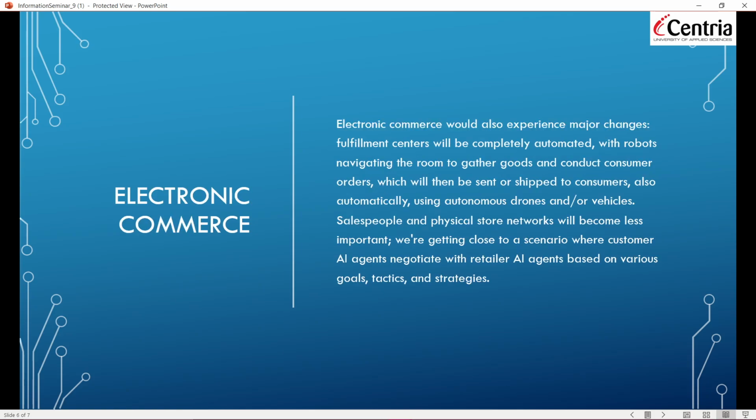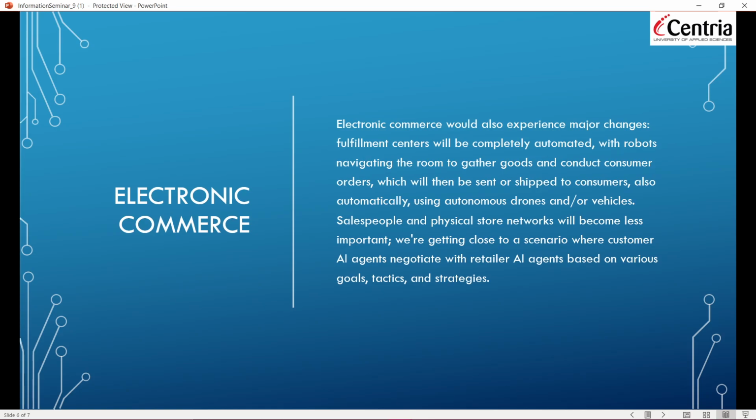Electronic commerce, yes, of course, AI can take over electronic commerce also. Electronic commerce would also experience major changes. Fulfillment centers will be completely automated, with robots navigating the rooms to gather goods and conduct consumer orders, which will then be shipped to consumers also automatically using autonomous drones or vehicles. Salespersons and physical store networks will be less important.